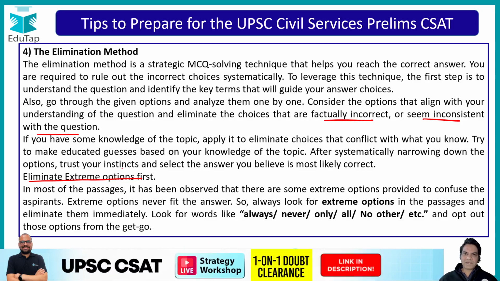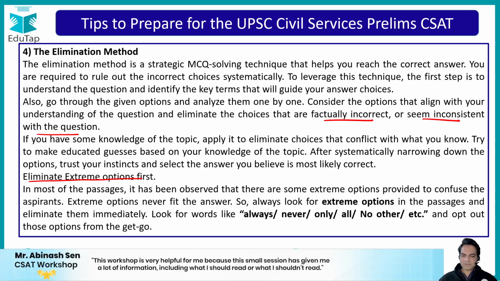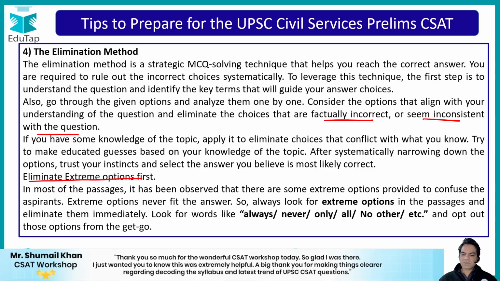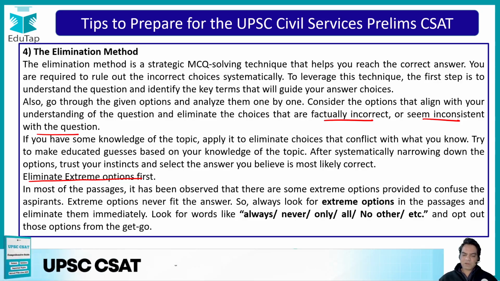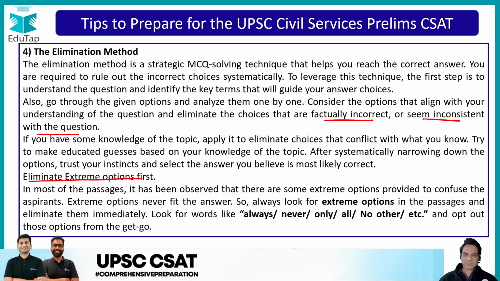This can only be done. This is, this cannot be done. So extreme options are never the correct answer. In most of the passages, it has been observed that there are some extreme options provided to confuse the aspirants. Extreme options never fit the answer, so always look for extreme options in the passages and eliminate them immediately. Look for words like always, never, only, all, no other, etc., and opt out these options from the get-go. So this is what elimination method is.